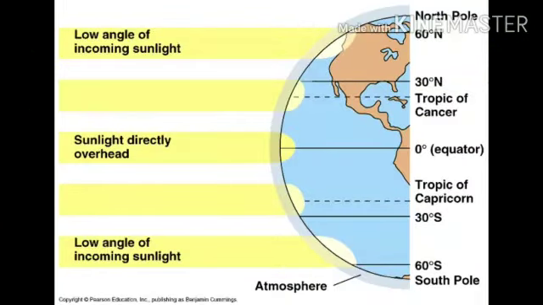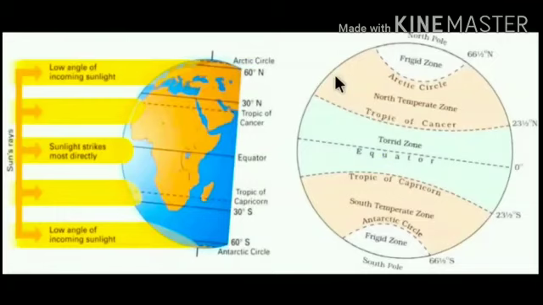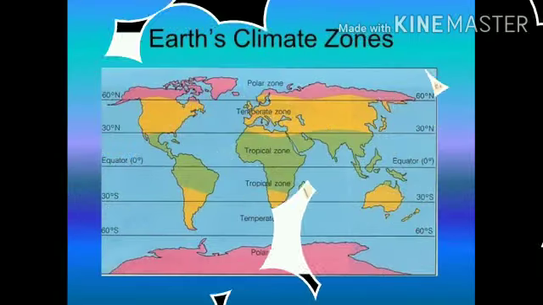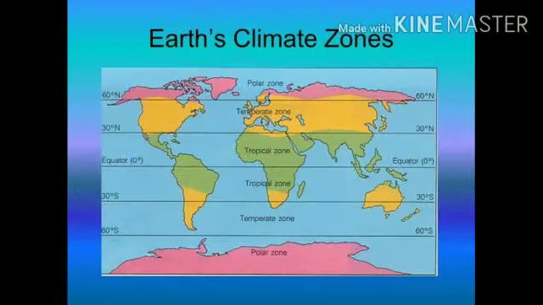Here you can see the sun rays are directly falling on the equator. So the equatorial region gets the highest amount of sunlight. But as it proceeds towards the North Pole as well as to the South Pole, the sun rays go slanting. So here you can see low temperature. So in the next slide, you can see the climate zones of the earth.